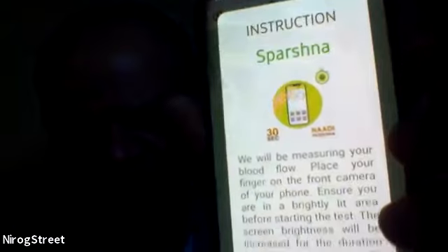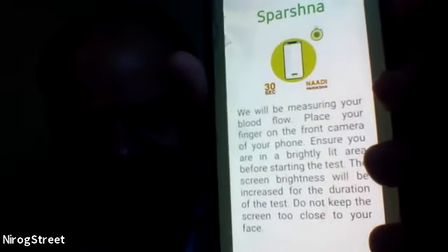You can test it by a very simple method. Now I touch the test and keep your finger on the front camera.